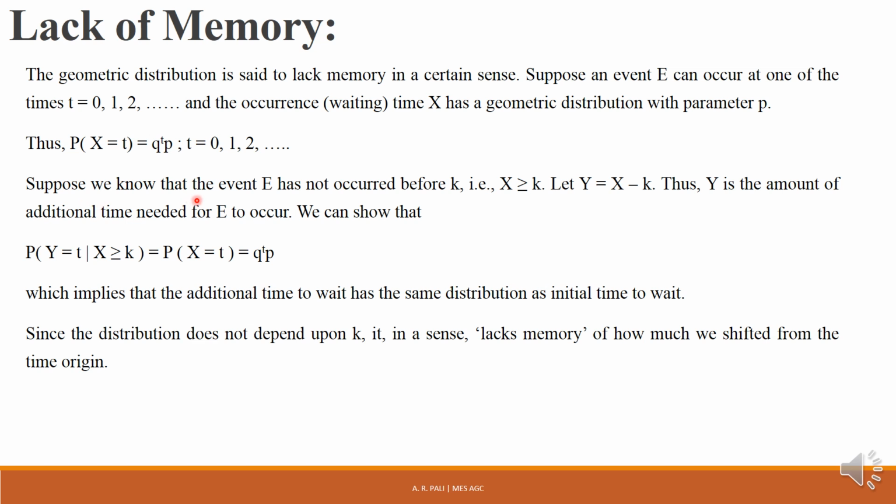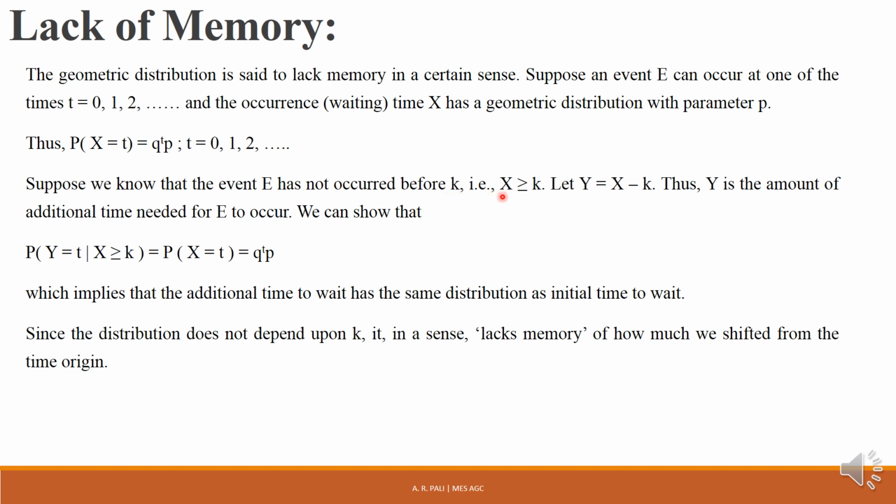Now suppose we know that the event E has not occurred before k. We know that the event E has occurred at X, but the additional information is that it has not occurred before k. Suppose, for example, the phone call has come after 5 hours, but the additional information we know is that it has not occurred before 3 hours. It has taken a total of 5 hours, but it has not occurred before 3 hours. That is, the phone call has come after 3 hours, if we count from time 0.